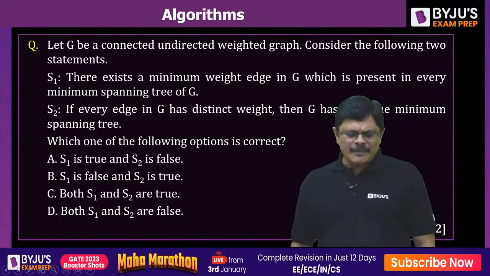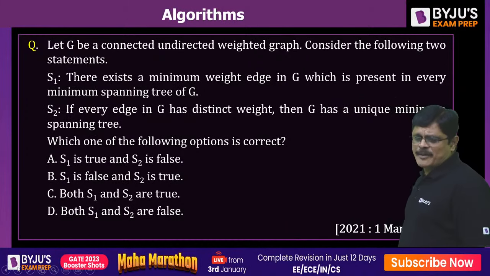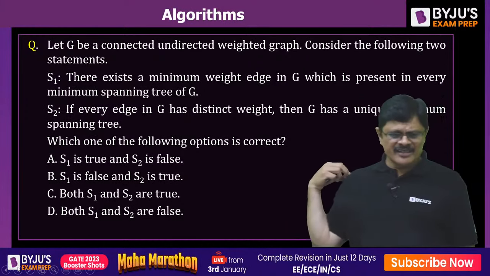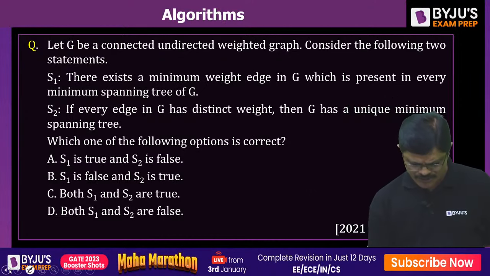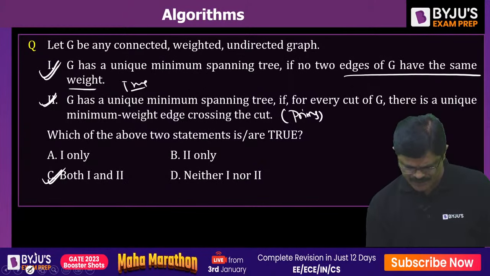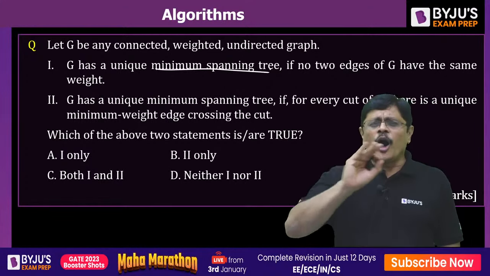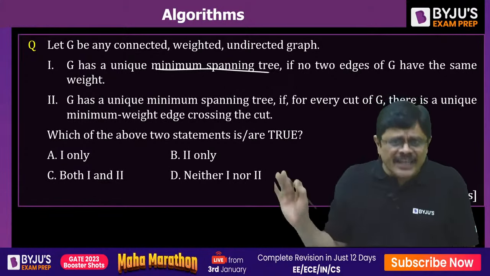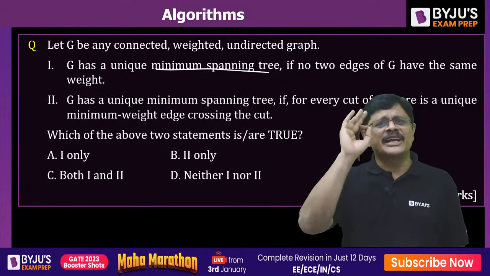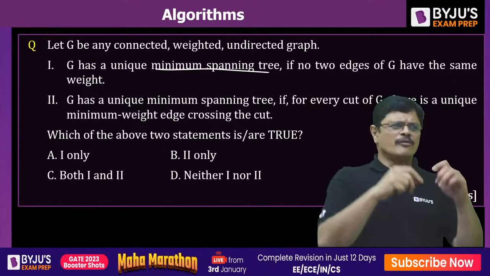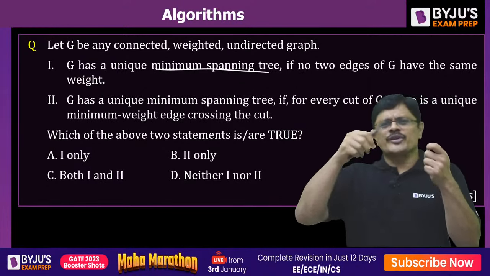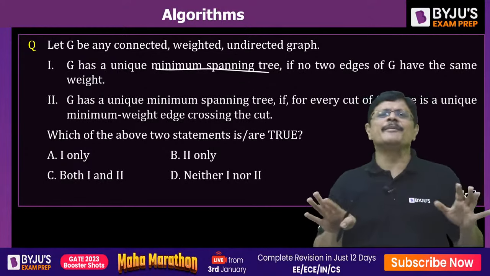Next one: there exists a minimal weight edge in G which is present in every minimal spanning tree. This one you want? Okay, I'll just tell you. See, first one is, if all edges have distinct weight, the minimal spanning tree is unique. Because first you select the shortest one, next shortest one, next shortest one. So this selection will be unique.